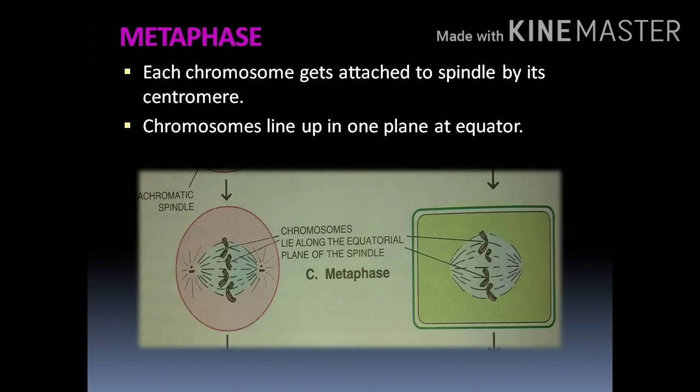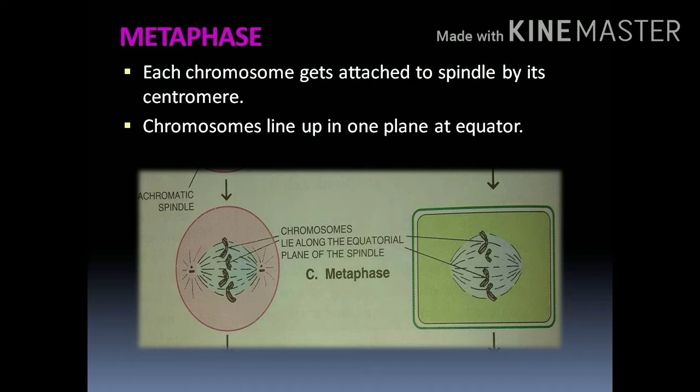Next phase, metaphase. After the late prophase stage, the cell enters the next stage, that is metaphase, where meta means after. In this stage, the chromosomes get arranged on the equator and can be easily counted.